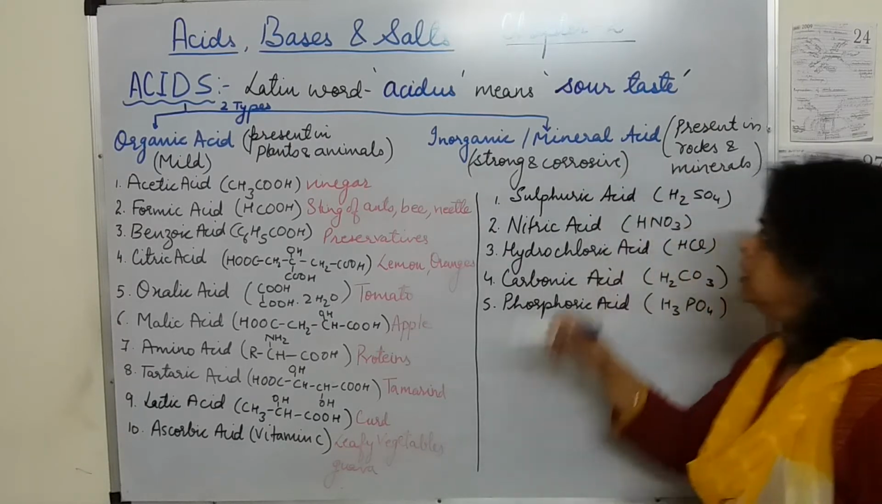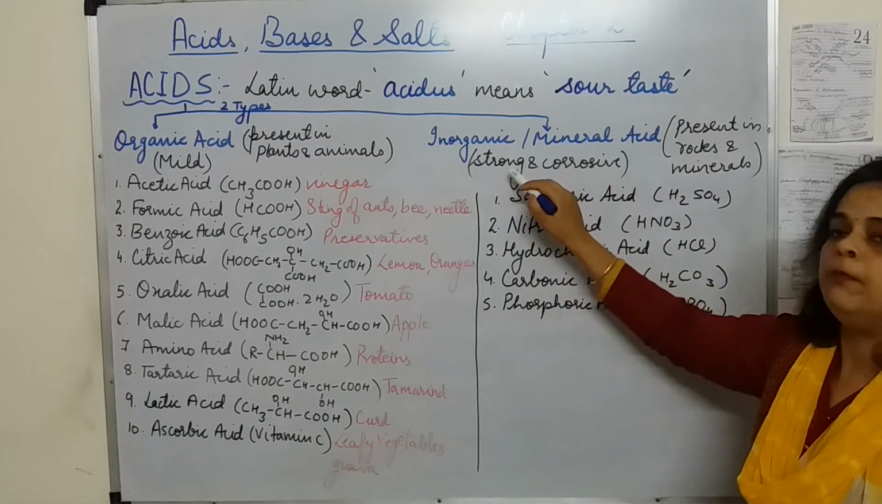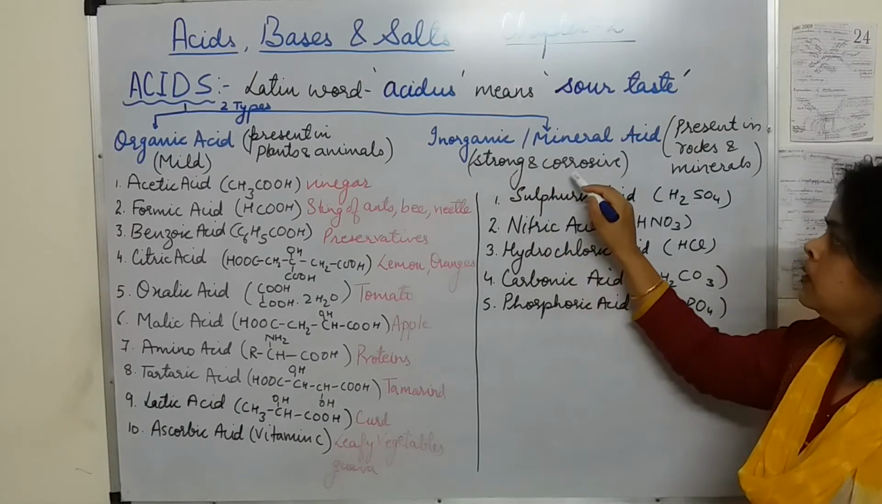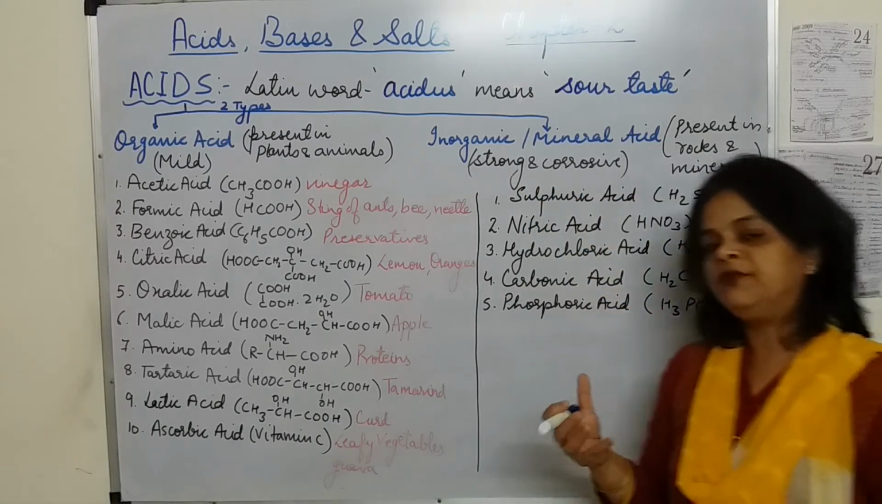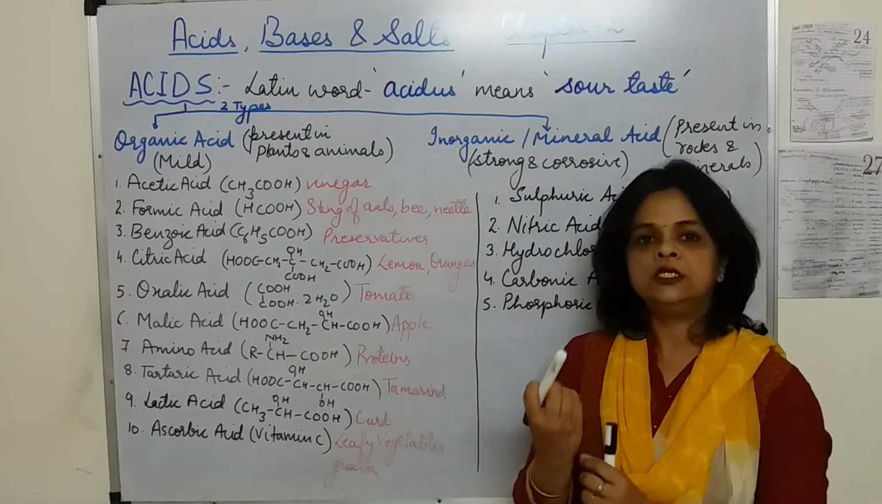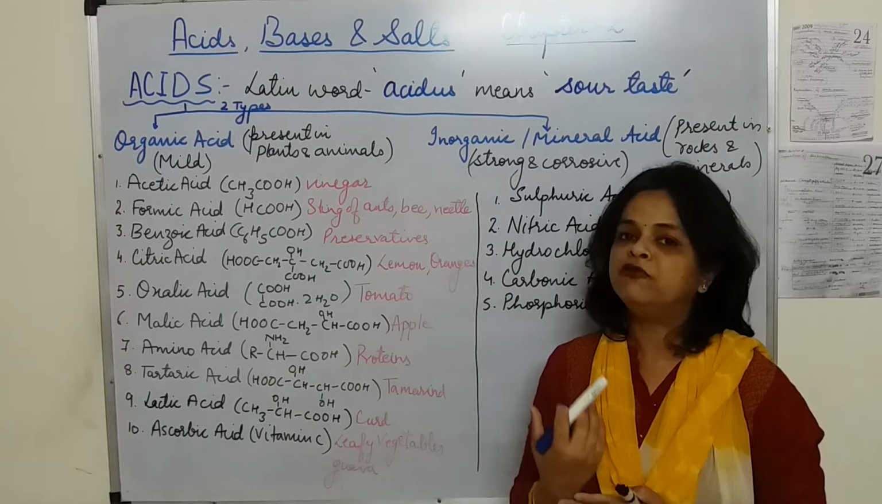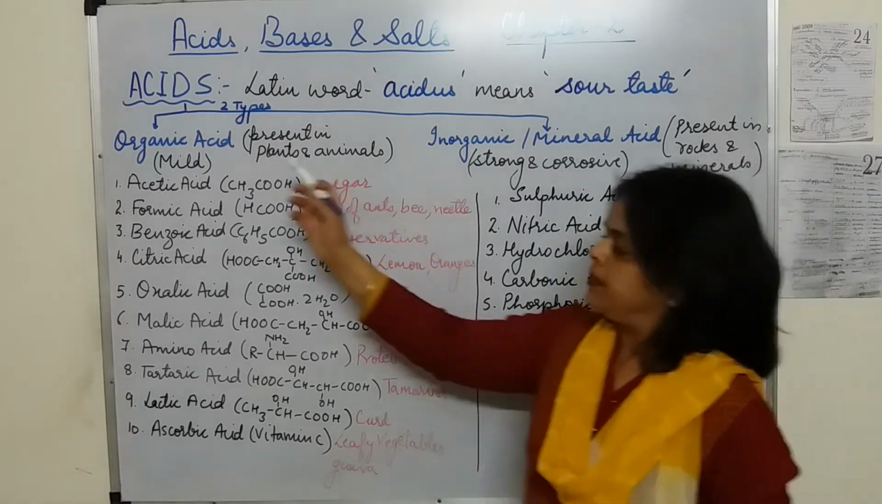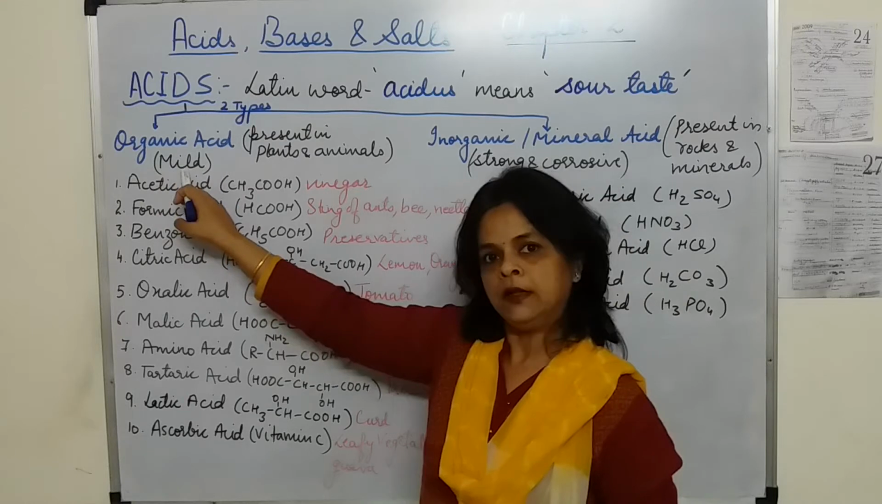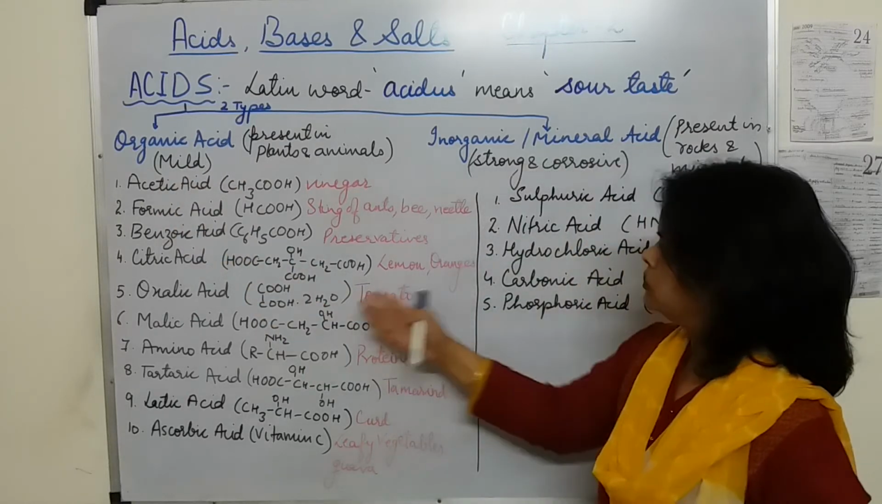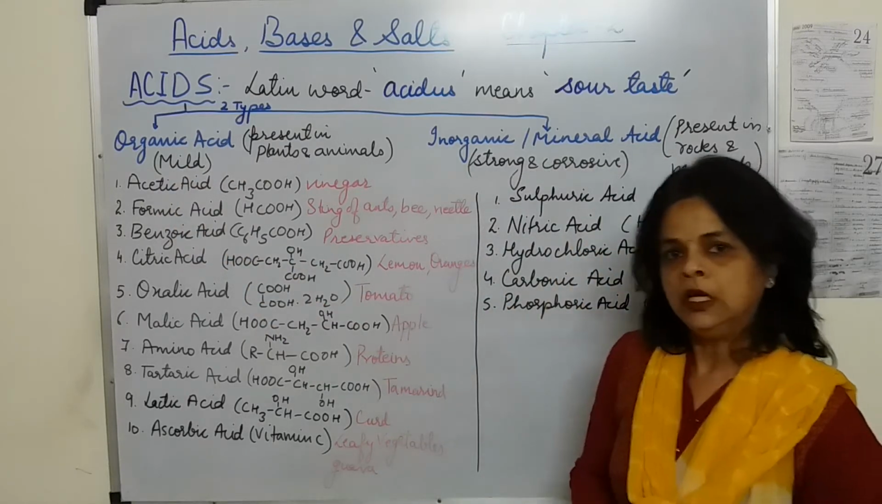And we know that these mineral acids are comparatively stronger and corrosive. Corrosive means they are dangerous to touch. That means they are harmful for our skin. As compared to this, organic acids are mild. Now we will go through some examples of both the categories.